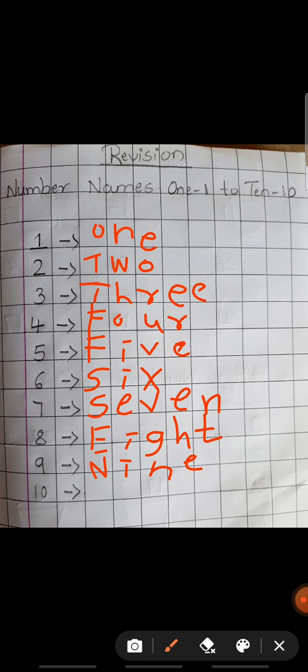T-E-N, 10. So once again read it children.